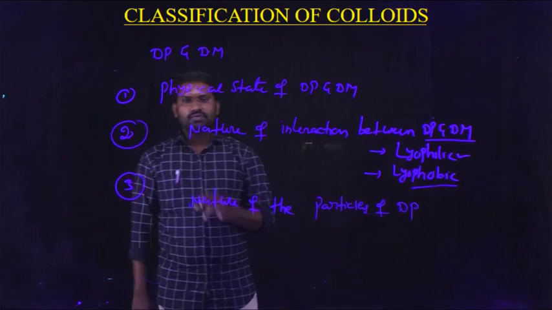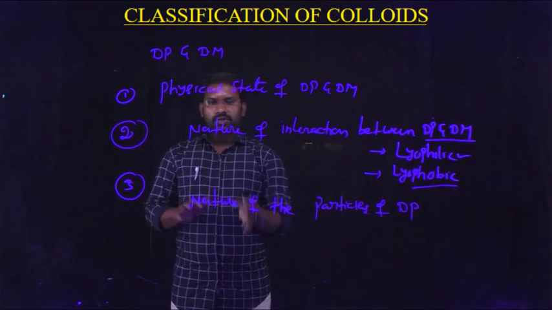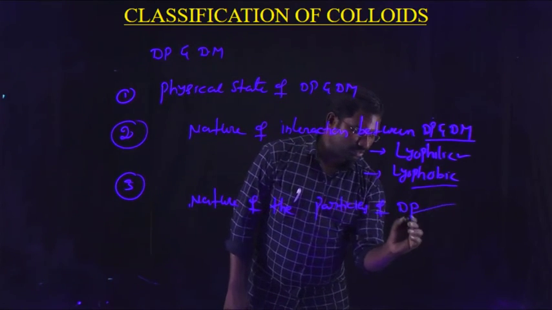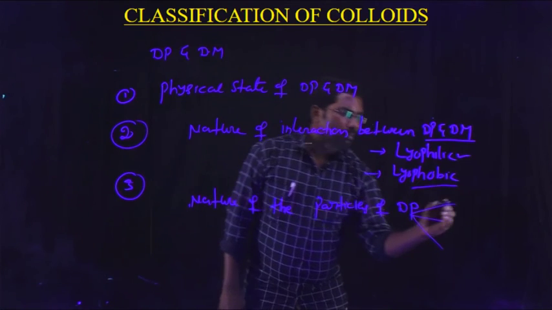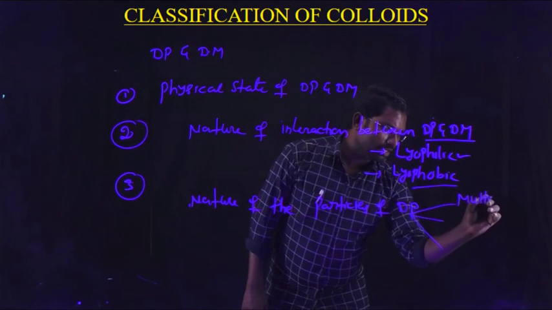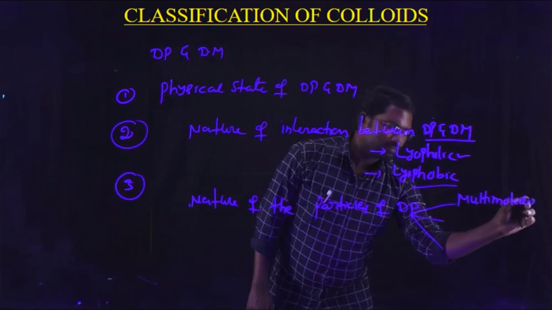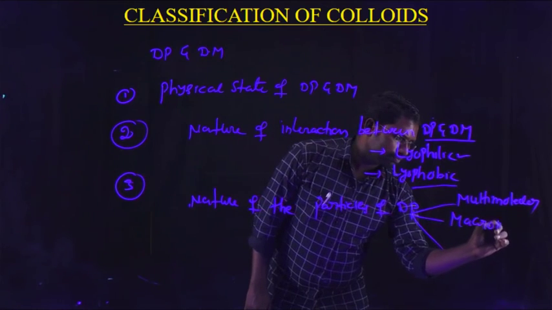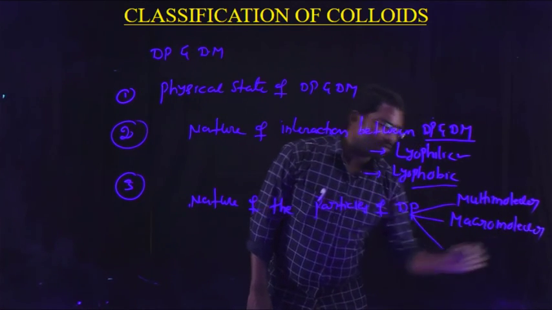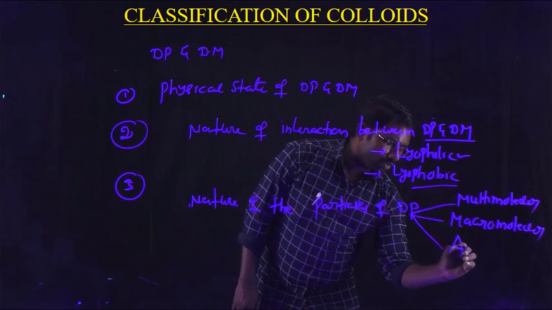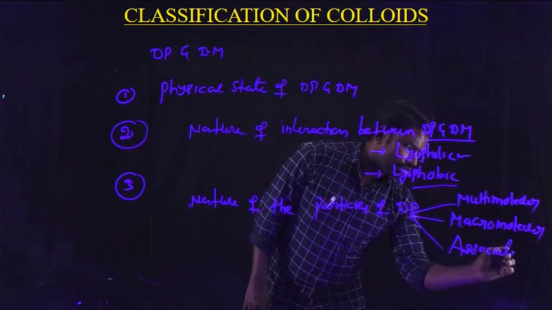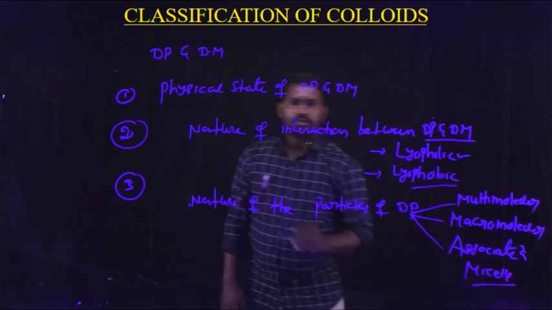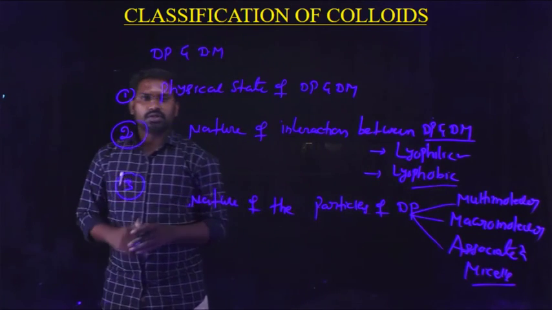Based on the nature of the particles present in the dispersive phase of the colloidal solution, colloidal solutions are again classified into three categories: multimolecular colloids, macromolecular colloids, and associated colloids. Associated colloids are simply micelles. Okay, this is the main classification of the colloids.